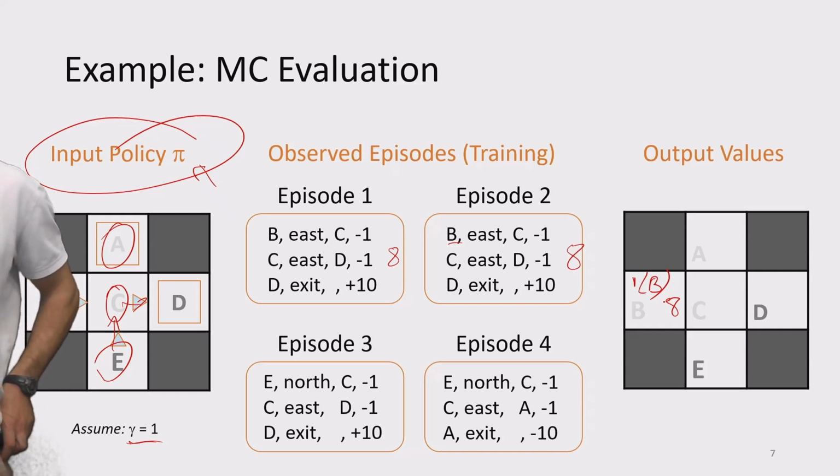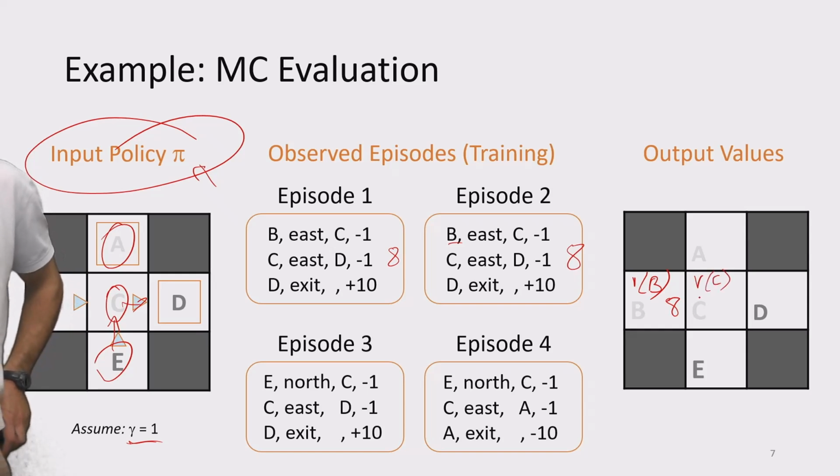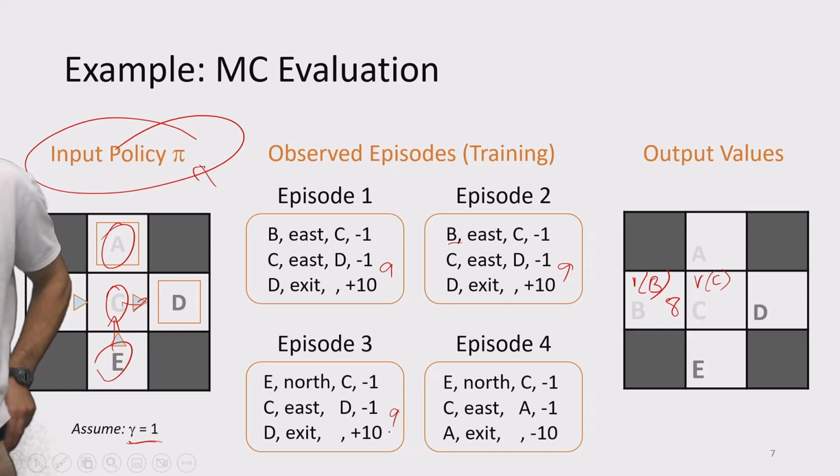What about state C? V of C. Let's see. So in episode 1, we saw 9. In episode 2 we saw 9. In episode 3 we saw 9. And in episode 4 we saw minus 11. What's the average? 18 minus 2, 16, 4. 4? Okay, I trust you. 4.